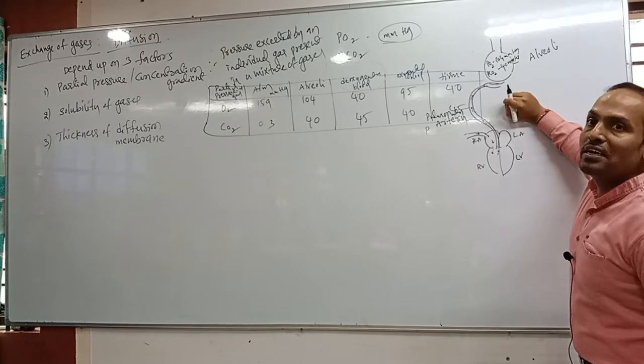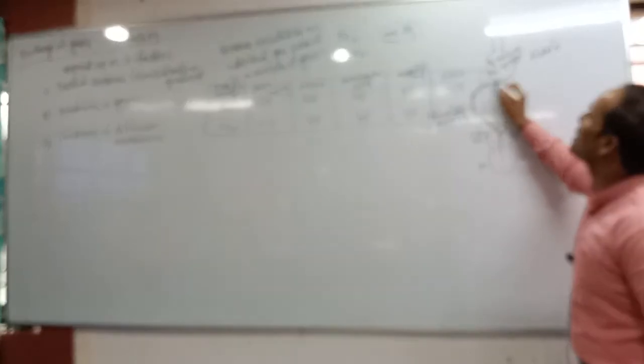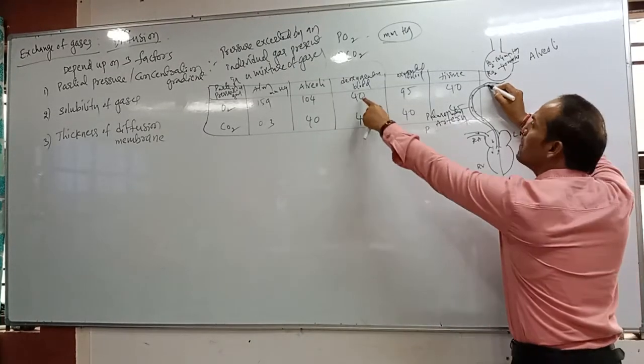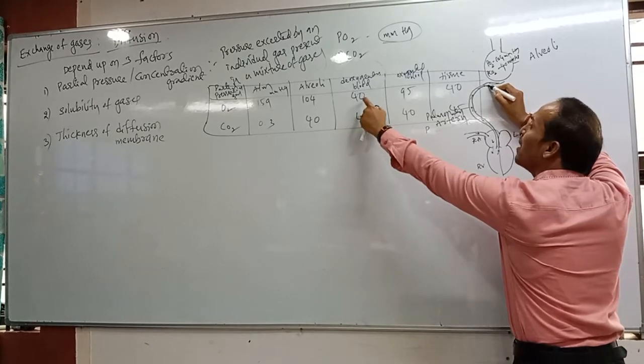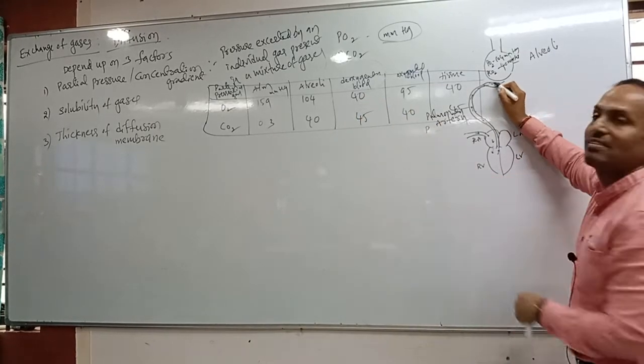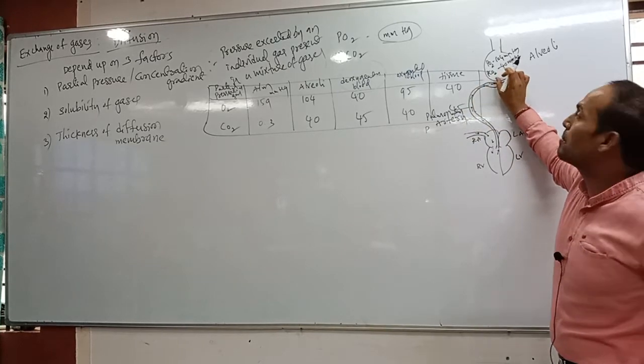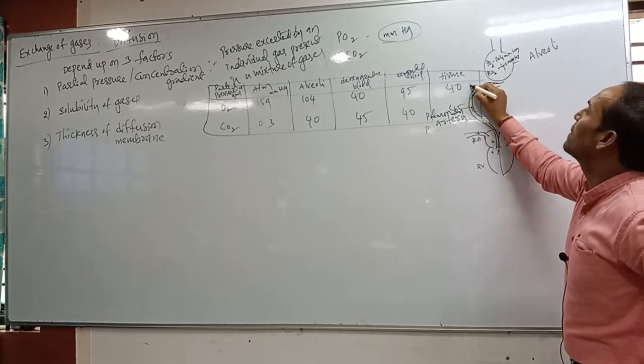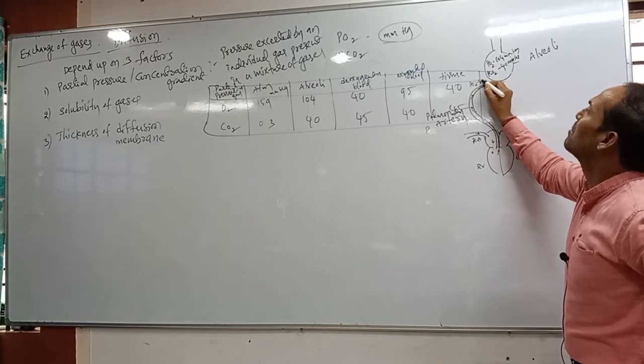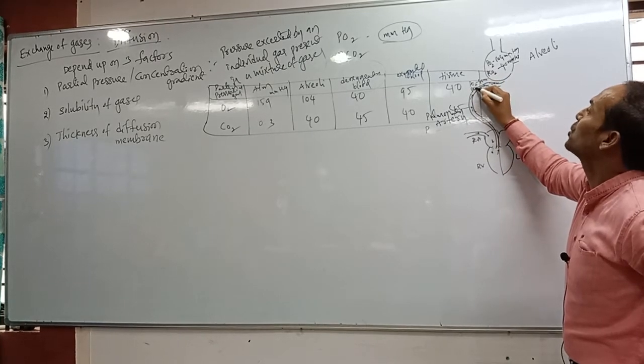Are you getting my point? So here this is called deoxygenated blood. In deoxygenated blood, the carbon dioxide concentration is more and the oxygen concentration is less. Correct? What is the pulmonary artery carrying? Deoxygenated blood. In deoxygenated blood, what is the P oxygen? 40 mmHg. Correct? P carbon dioxide, how much?